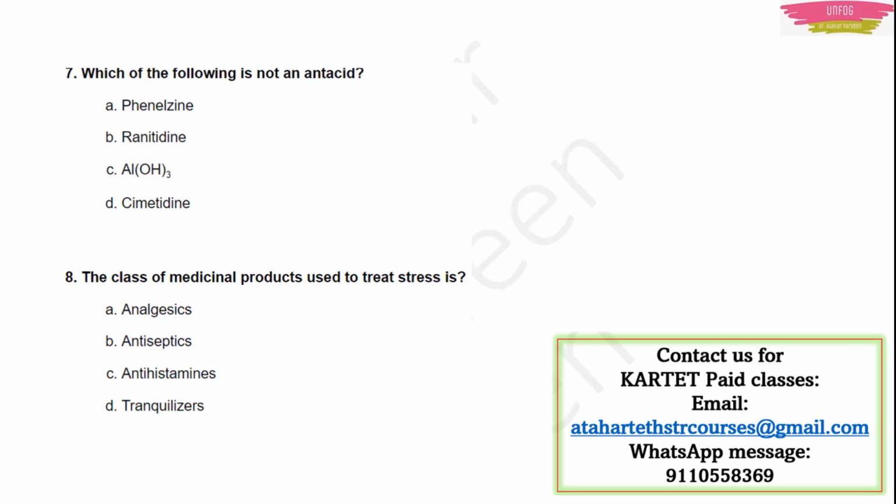Next question. Which of the following is not an antacid? I can see that ranitidine, cimetidine, they are antacids. So, answer should be phenelzine. Phenelzine is not an antacid. Next question number 8. The class of medicinal products used to treat stress. Now you know the answer, right? They are tranquilizers.